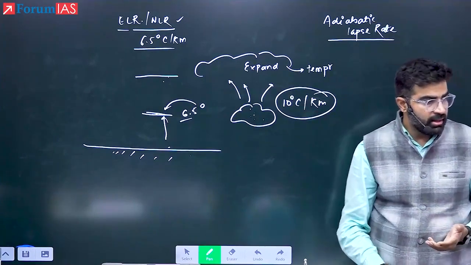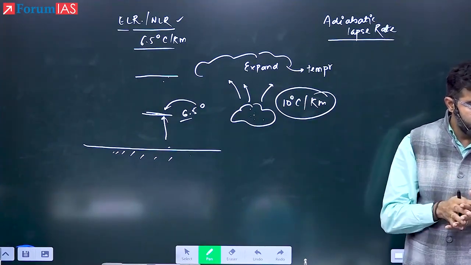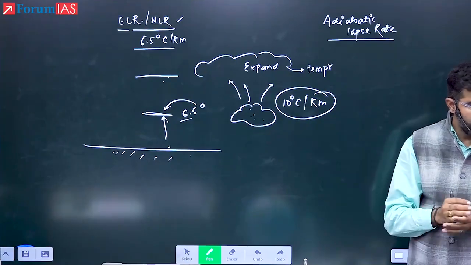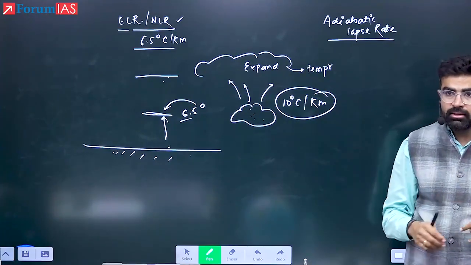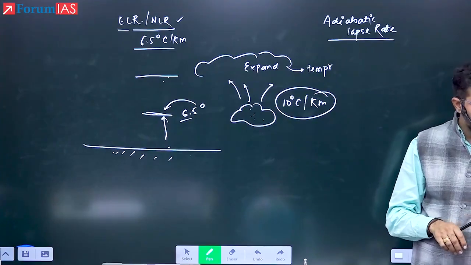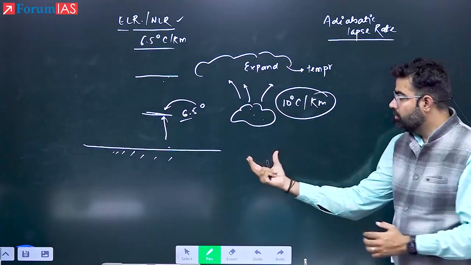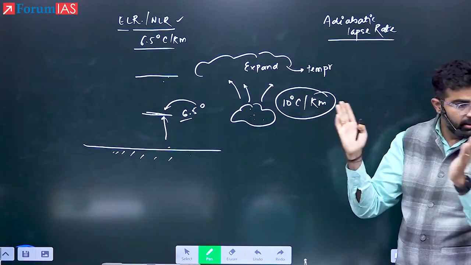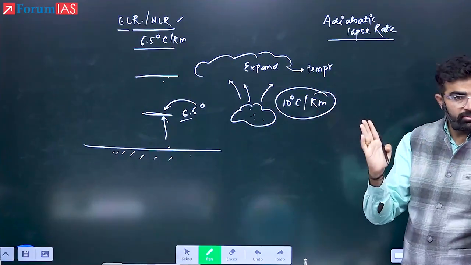What did you not understand in this? Air, if it is going up, it is losing temperature. Why? Because it is expanding. When you make khichdi, you spread it out, right? What will happen to that? Temperature will come down. So now the warm air is going up, it is expanding. Because of the expansion, temperature will come down.